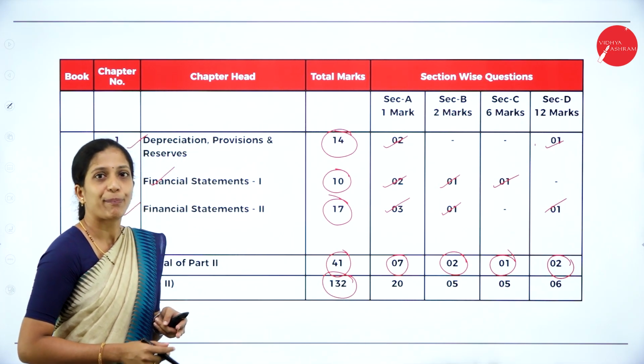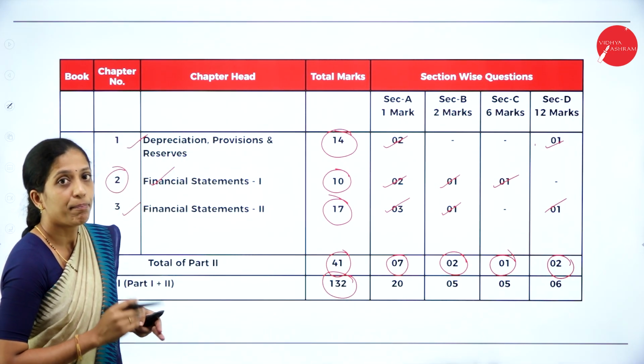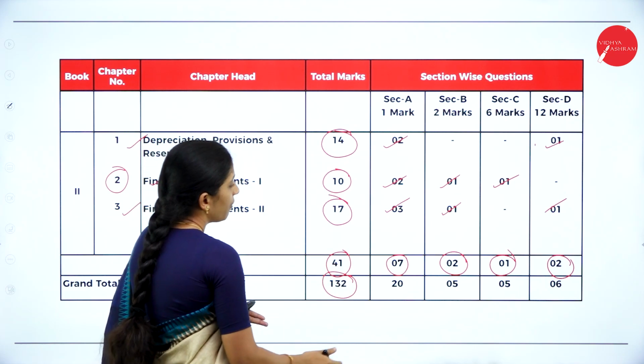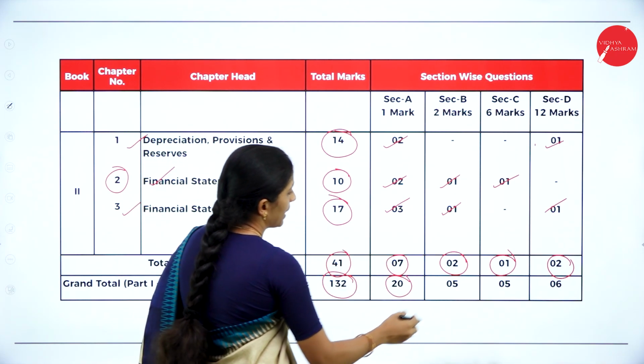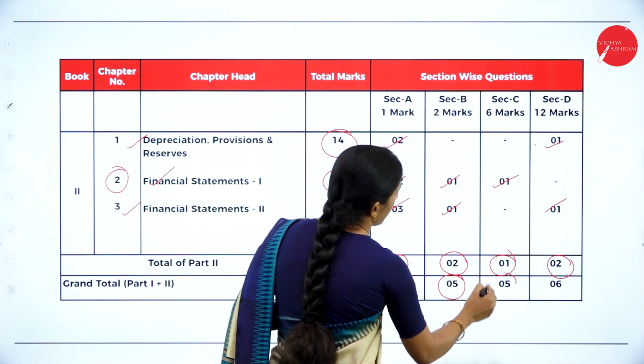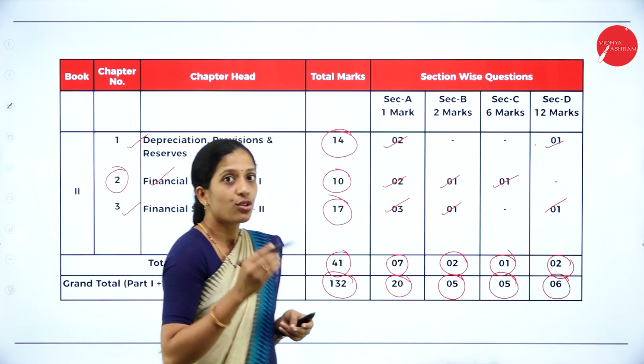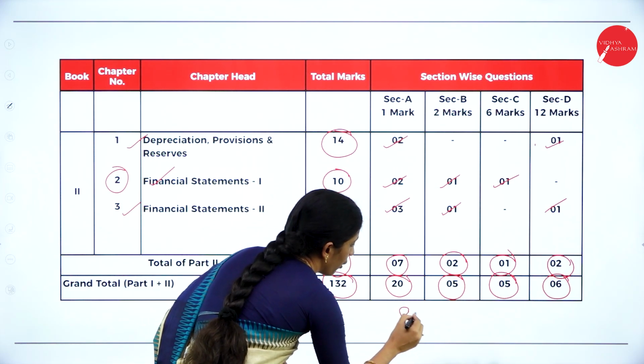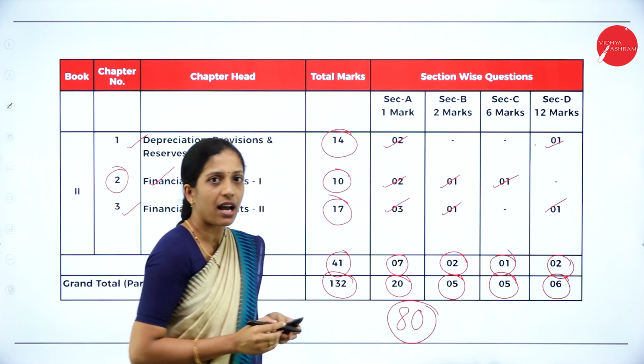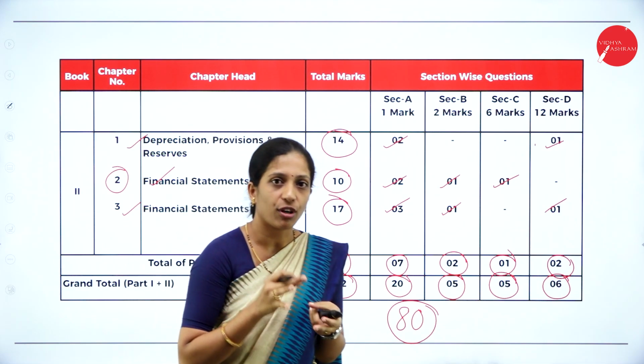Your whole question paper will be for 132 marks, where from section A, you will have 20 questions, section B 5 questions, section C 5 questions, and under section D 6 questions. So you are going to answer only for 80 marks. So the whole question paper will be for 80 marks.